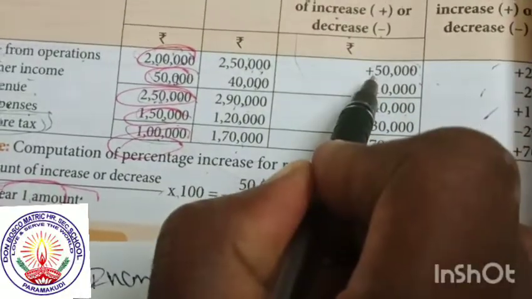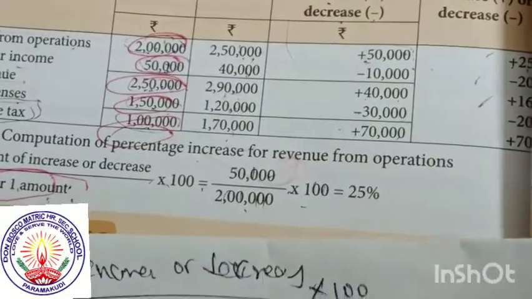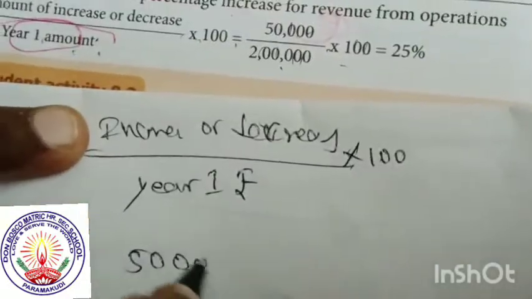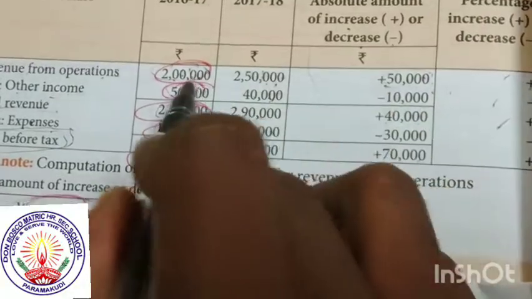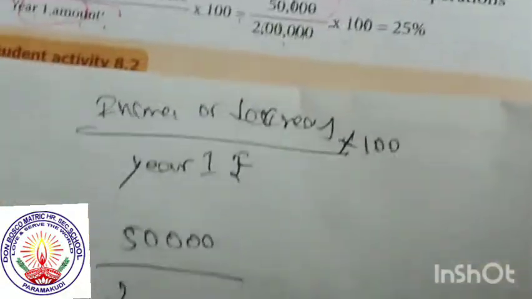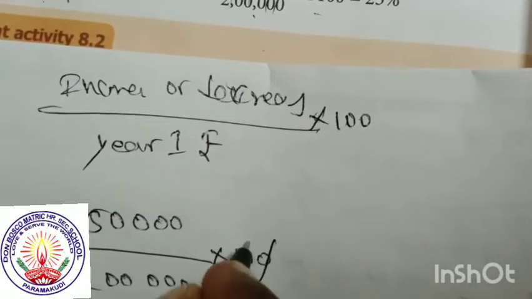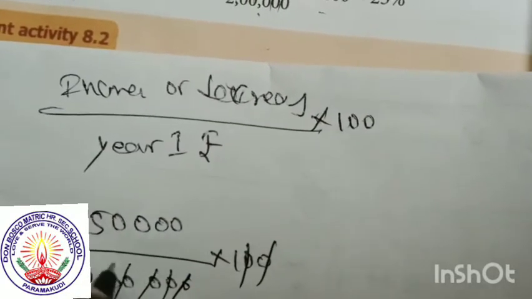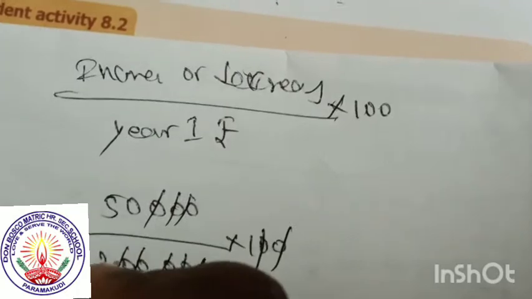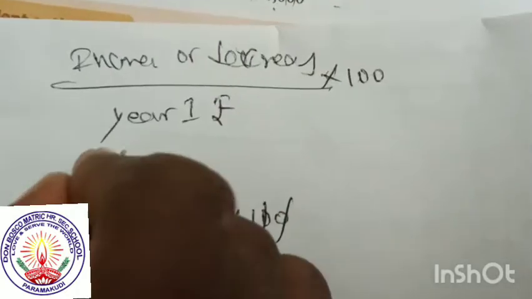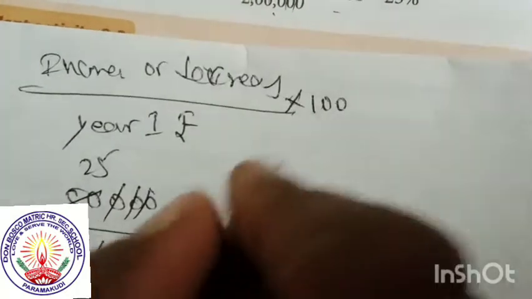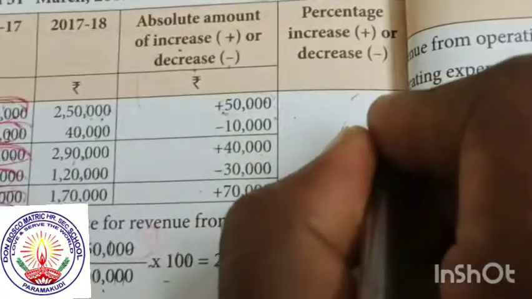You see an increase, so automatically take plus. How much rupees? 50,000 divided by the first year amount, 2 lakhs, into 100. Now divide, remaining 2 into 25 into 50. The percentage is plus 25%.